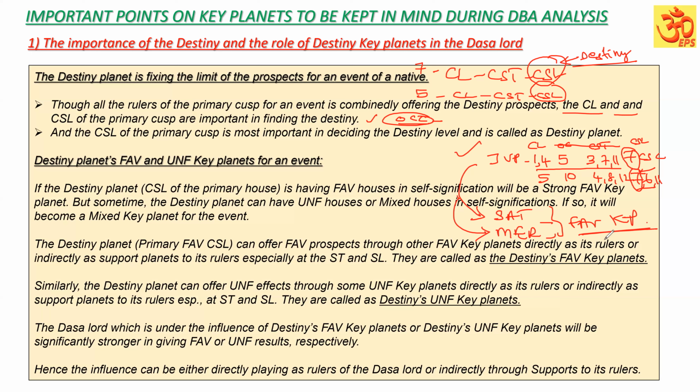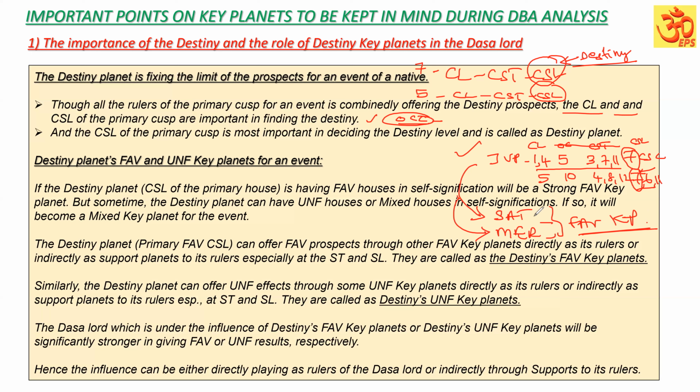It means what? The destiny planet can get some additional support or can give its favorable support to the particular event through other rulers. There can be favorable key planets. So the destiny planet is giving the favorable prospects through other favorable key planets directly as the star lord or sublord, or star lord of the star lord, or star lord of the sublord.